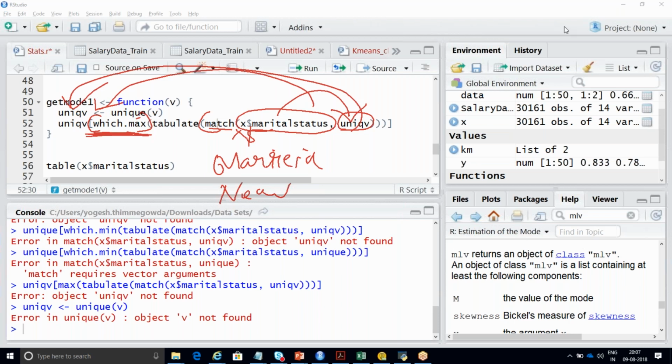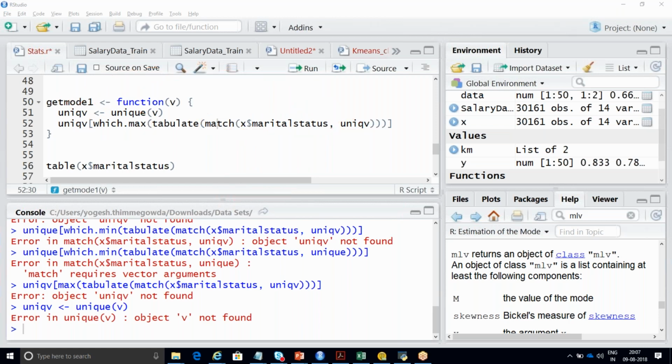Why, sir? Why do we assign unique v to unique v? I'm not understanding that. See, it is just a variable name. I think in that variable you are passing this function value, right? Yes, that's it. Just the variable name I'm passing. Marital status I'm passing, and then this code is passing to unique. That's it. Nothing else. Okay.